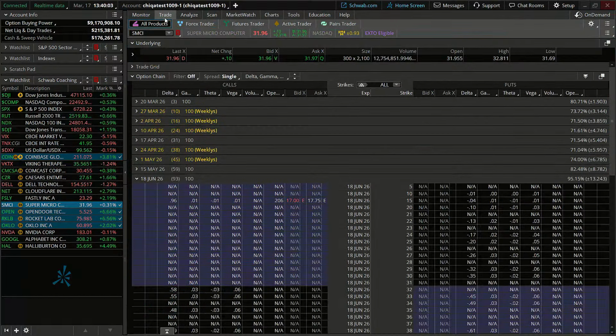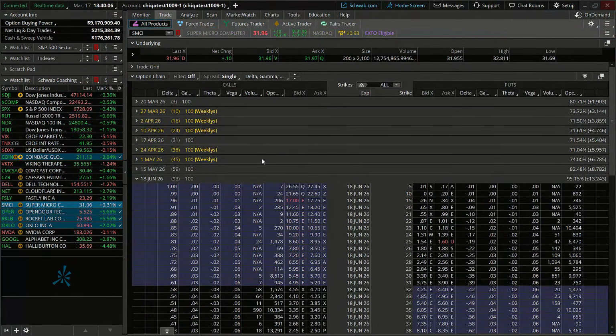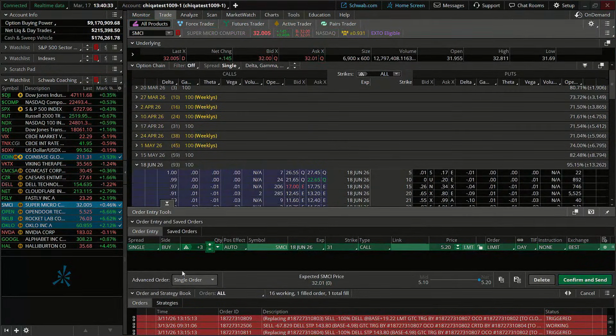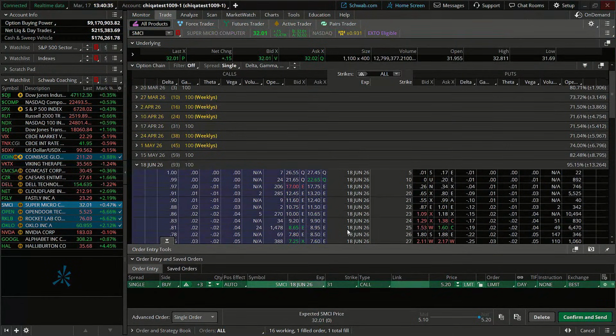So we're going to look at the trade tab. We're also going to look at a few months out until expiration, and let's look at the 31 strike call. So slightly in the money there. Not a ton of volume, but still a tight spread on the bid and the ask. So we're still looking for a spread of 10% or less. So we're going to do the same thing here on this one. We're going to buy 3 contracts on this one.